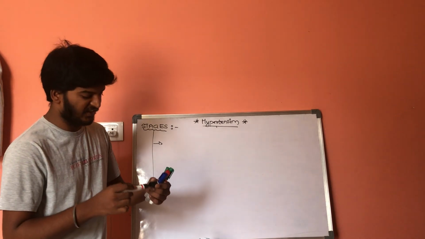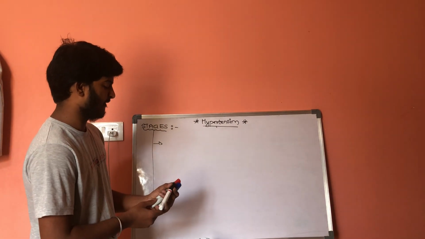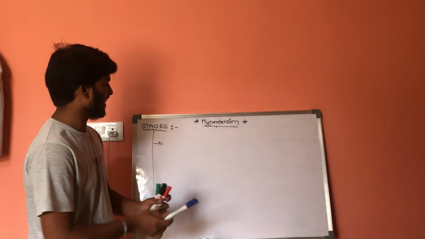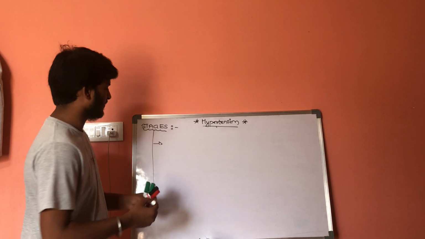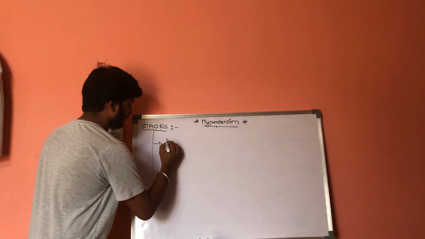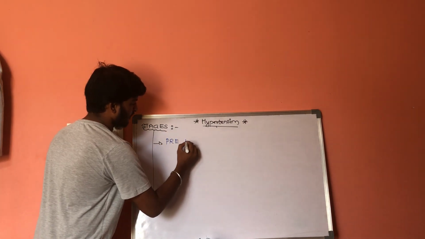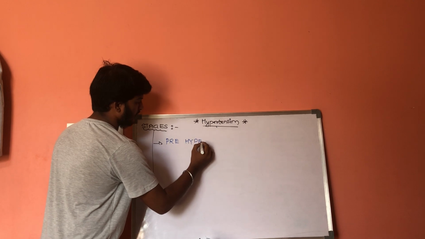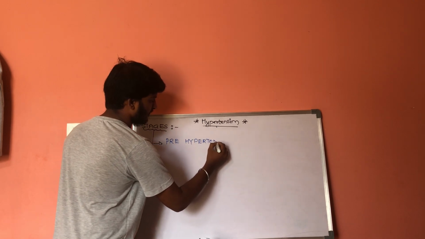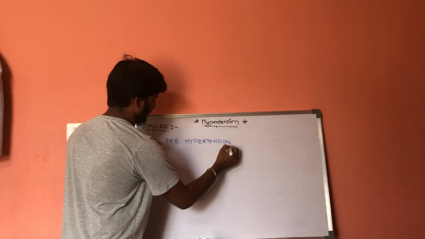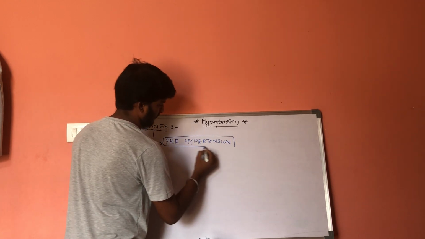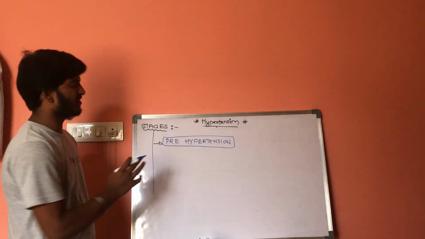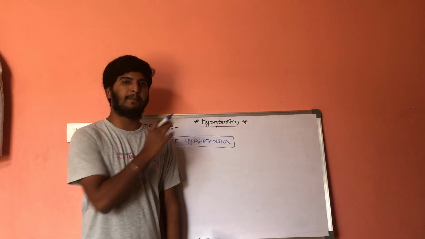The first stage of hypertension is called pre-hypertension.